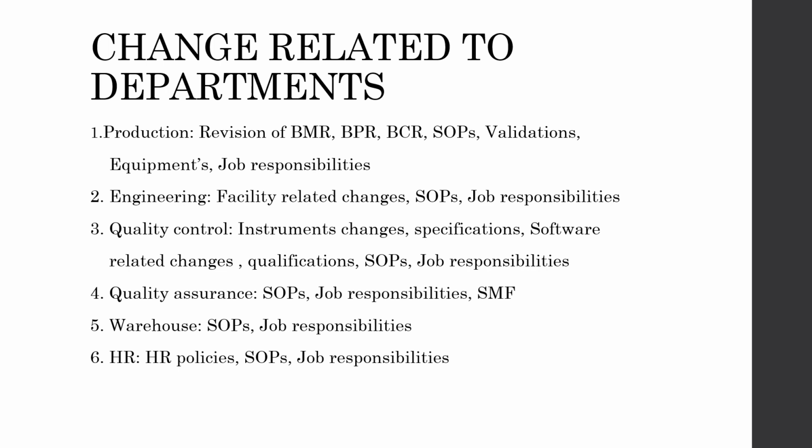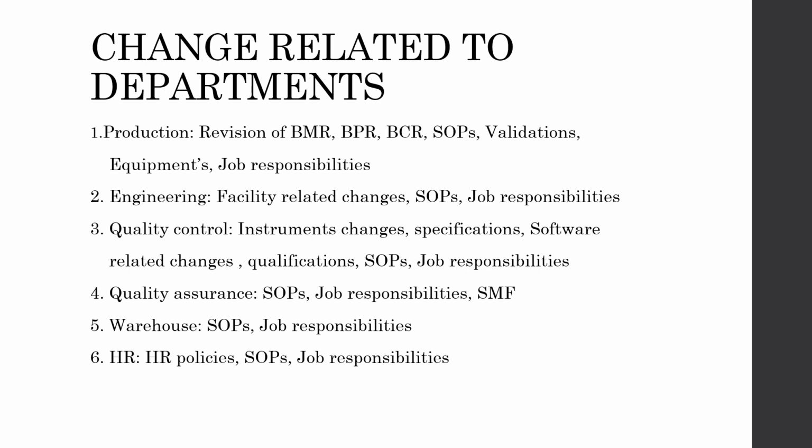So the change control will be initiated by the quality assurance department, and the quality assurance department will be assessing the change control, giving the change control numbering, and logging all the details of the changes in the particular log or the software that has been designed. So the number will be allotted and it will be authorized, that is, whoever is assessing will be authorizing, and that will be forwarded to the other departments, cross-functional departments as well.